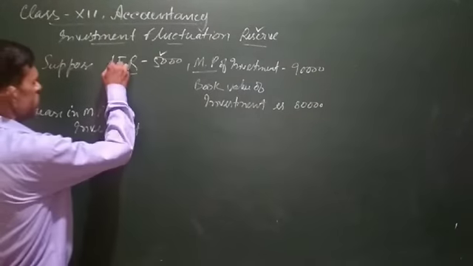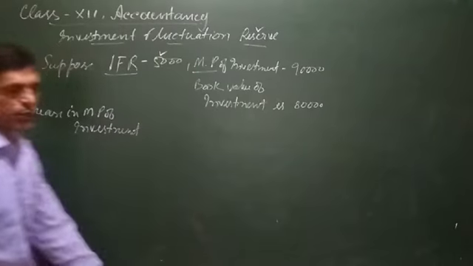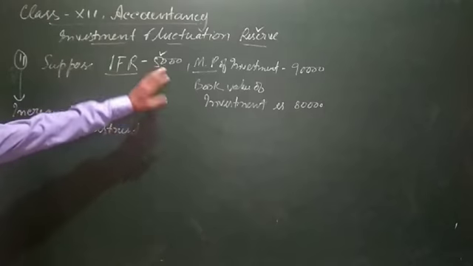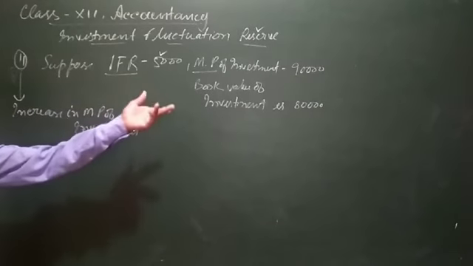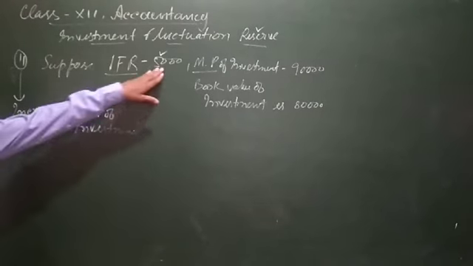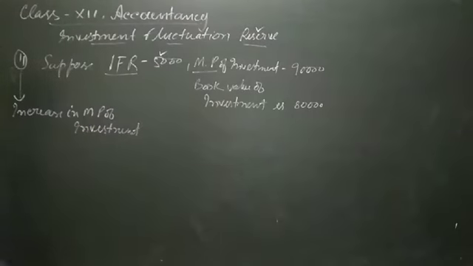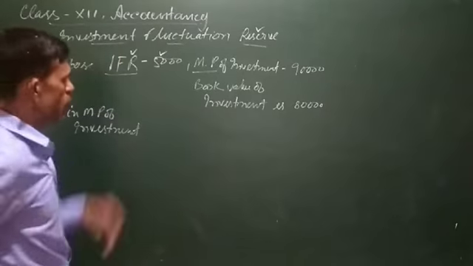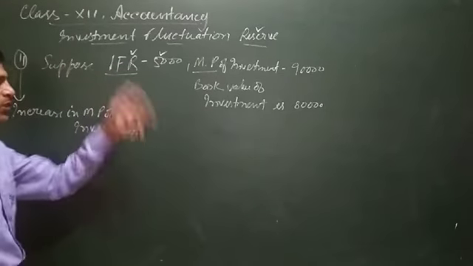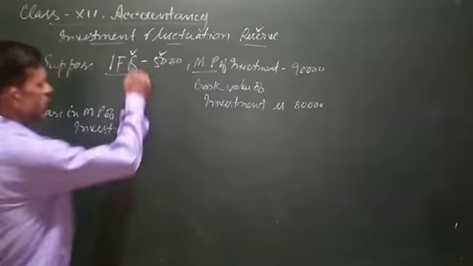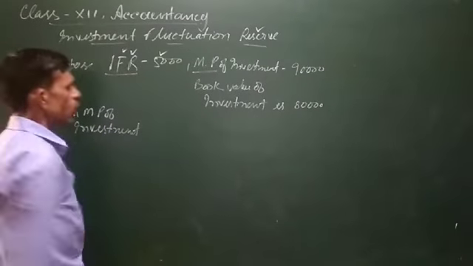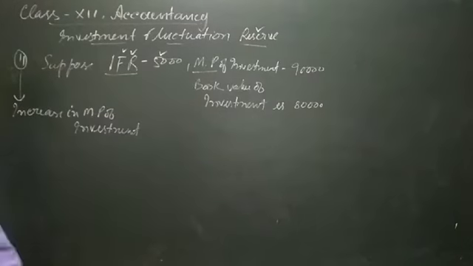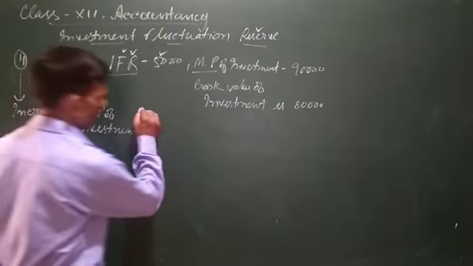Since there is an increase in the price of investment, this investment fluctuation reserve, which was actually created so that if there is a decrease in the price of the investment then this 5,000 will be used to adjust, will not be used. So at the time of admission, this whole amount will be transferred to the old partners capital account in the old profit sharing ratio.